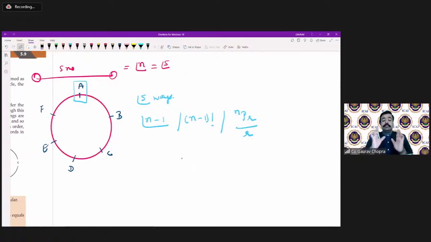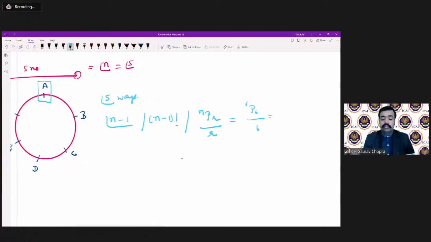Like if there are 6 persons and we are told that they have to be seated around a round table. Now, if we use this formula, what will happen? 6 persons and we have to select 6 of them. So 6P6, we make the arrangement for 6 persons and then divide by 6. 6P6 is factorial 6 upon 6.